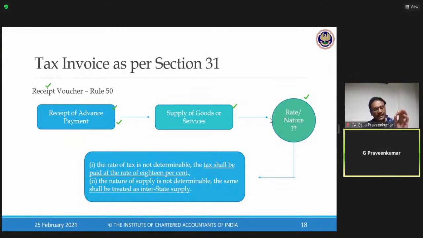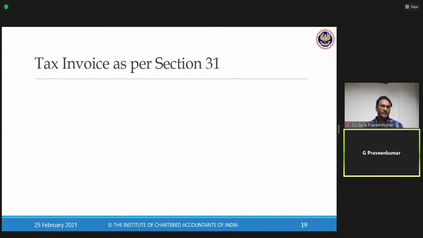Please bear in mind, one question example for 2 marks can be expected from this particular adjustment called issuance of a receipt voucher, where there is no clarity with respect to nature of supply, intrastate or interstate. I don't have a clarity towards rate of tax in relation to that receipt. So this is what we need to understand in relation to receipt voucher.